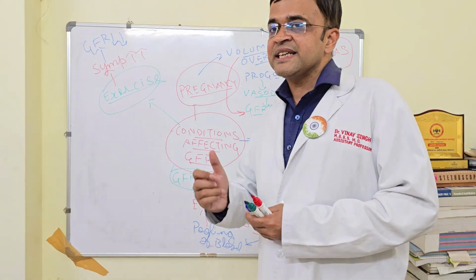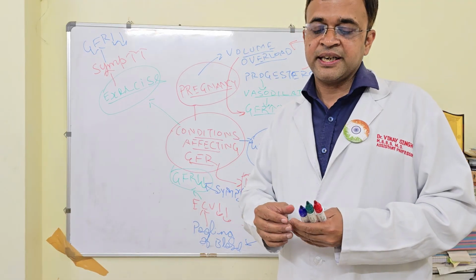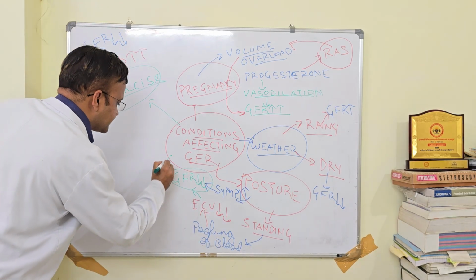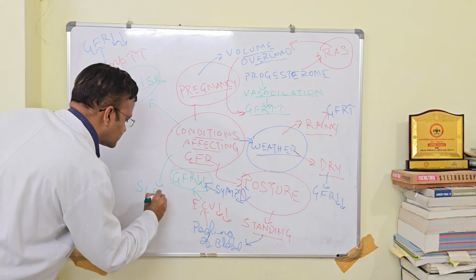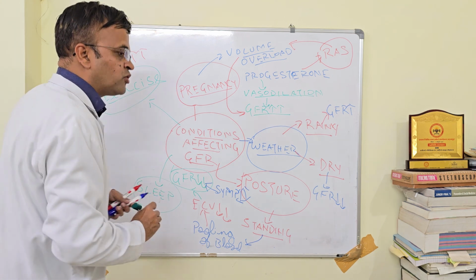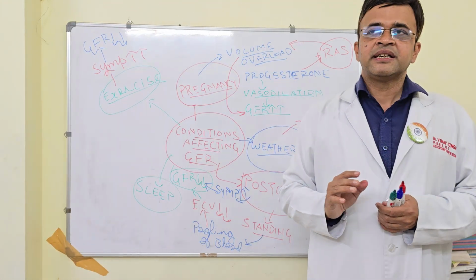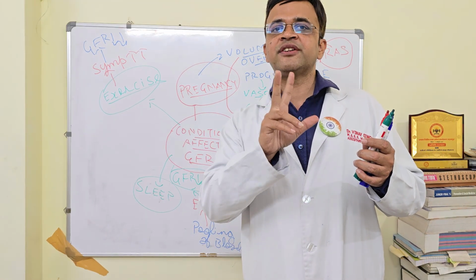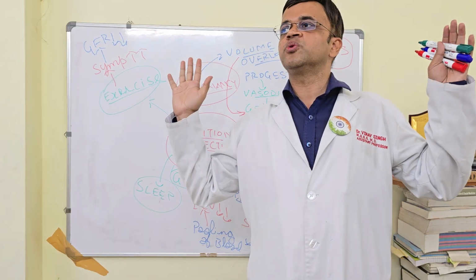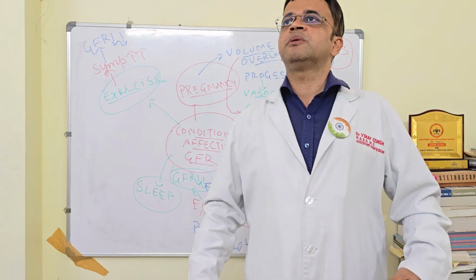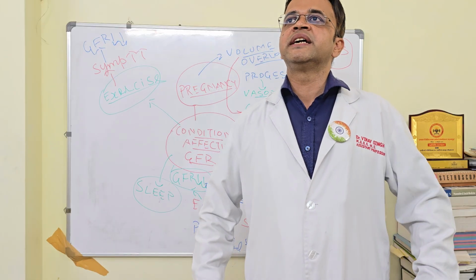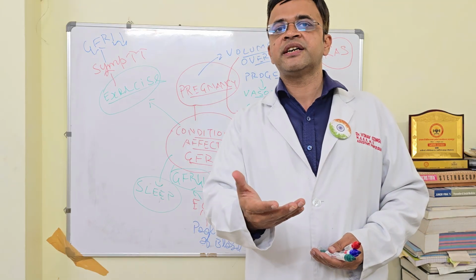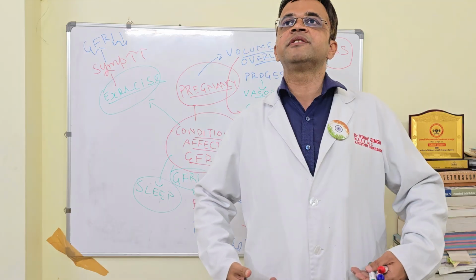What else can affect your GFR? The other thing is sleep. Now, how can sleep affect the GFR? Sleep has two opposing effects. Let's understand those two opposing effects. Suppose I'm lying down while sleeping. If I'm lying down, the blood is not pooling in my legs. Now more blood can reach the kidneys. If more blood can reach the kidneys, that means GFR should increase. This factor is increasing my GFR.